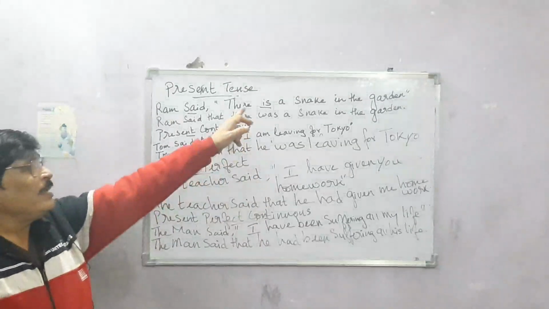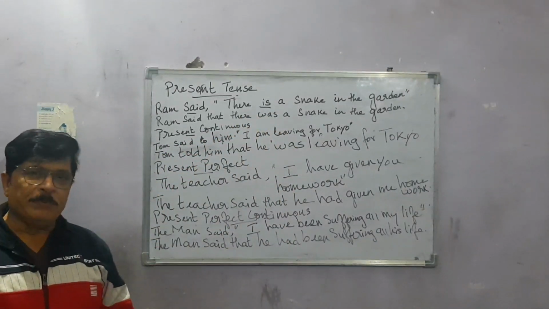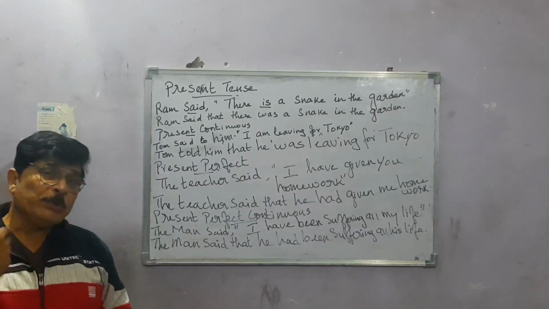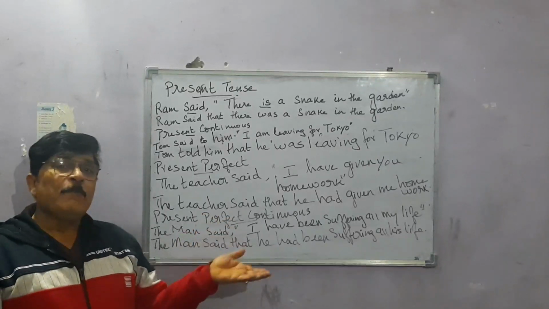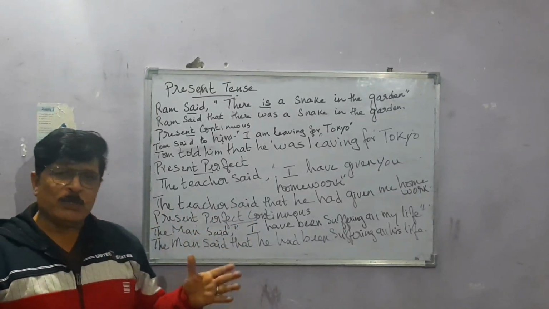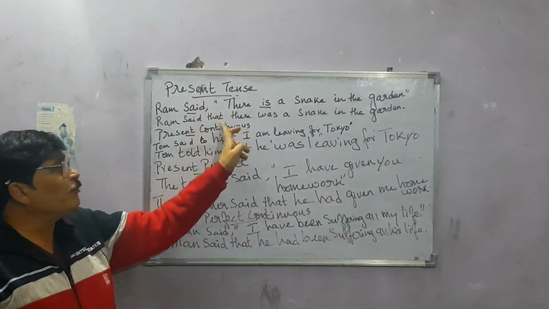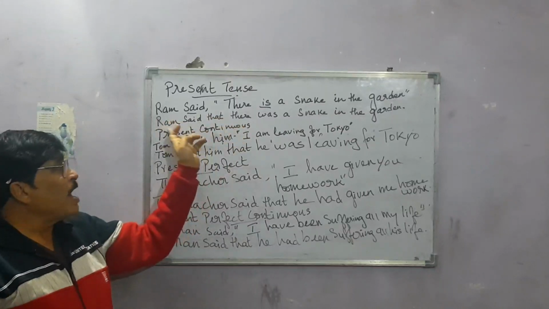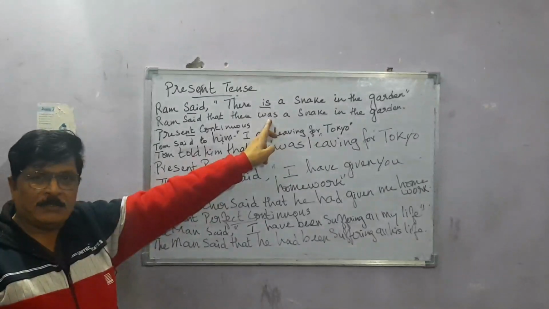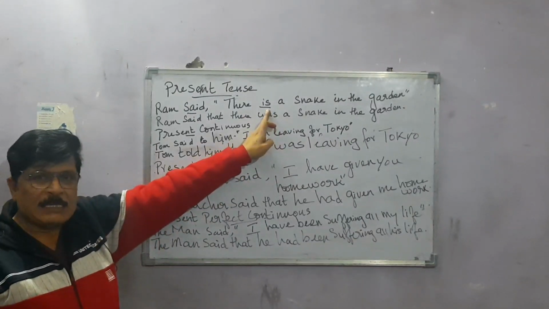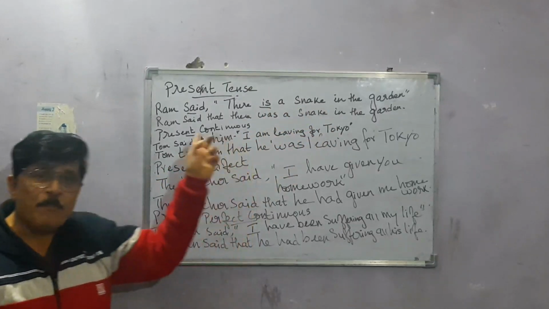So in this sentence, there is a snake in the garden is the reported verb. So it is present tense. So what do you think it would become in the indirect speech? It would become past tense. So very simple. What you have to do is, Ram said, remove the comma. Instead of the comma, you must put that. Ram said that there was. Is will become was. The present tense will become past tense. There was a snake in the garden.